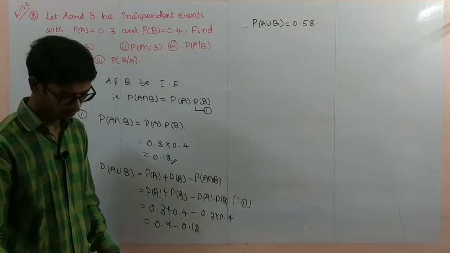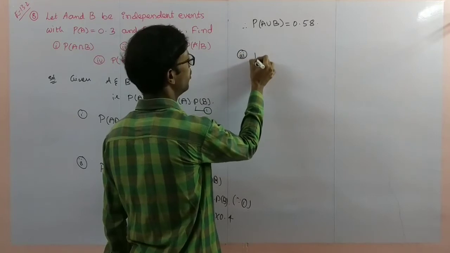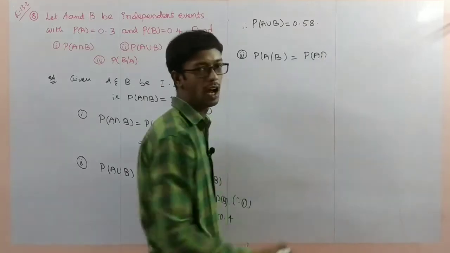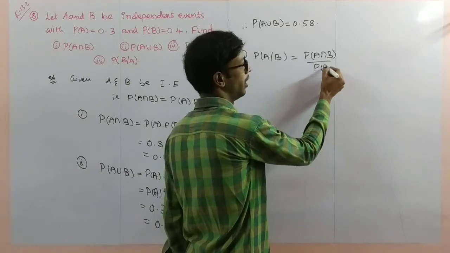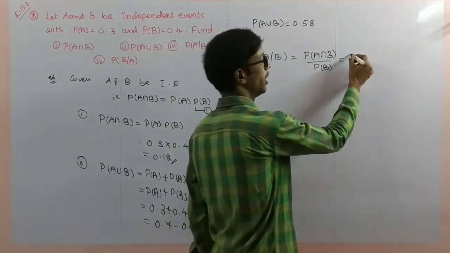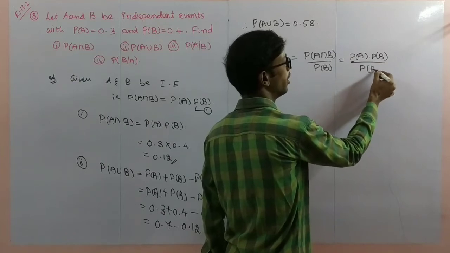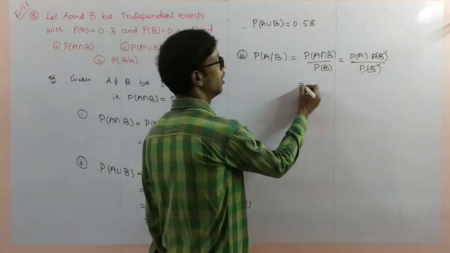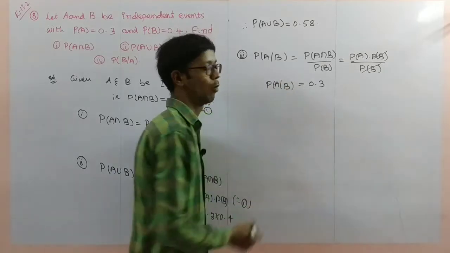Next one, problem number 3. Probability of A by B. The formula for probability of A by B is probability of A intersection B by probability of B. What is A intersection B from equation 1? Probability of A into probability of B by probability of B. Here it is simple, I just make the cancellation of probability of B, probability of B. Probability of A, how much? 0.3. So P of A by B is 0.3.